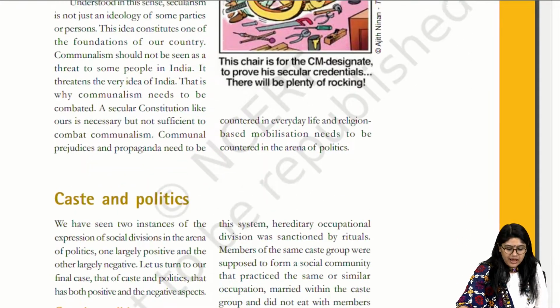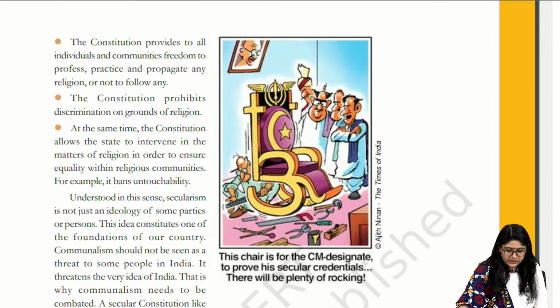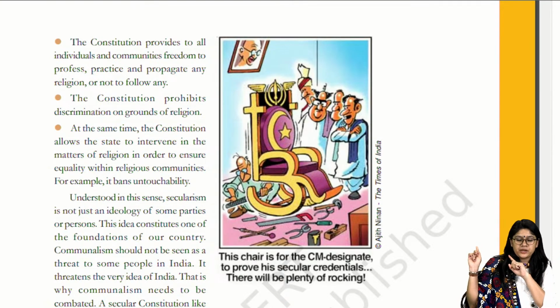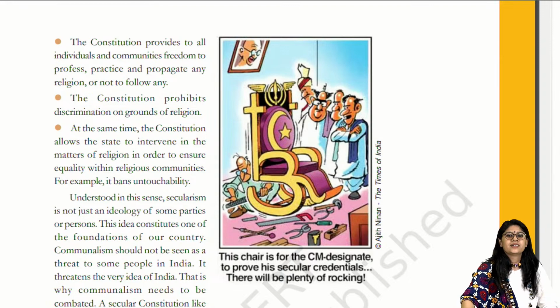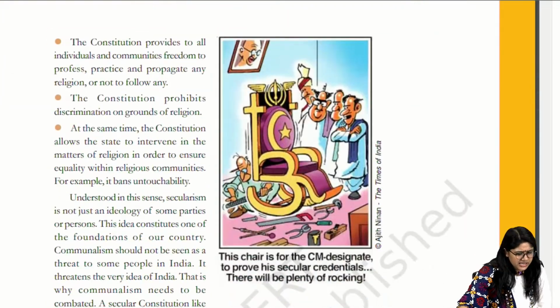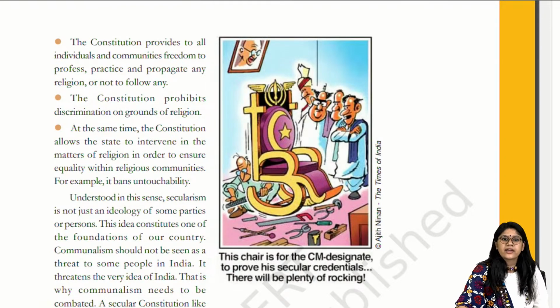Now everyone, here we have this chair for the CM designate. I'm sure you can see the religious marks over here, right? I think this is the same book, but I think they have removed that image. No issues.